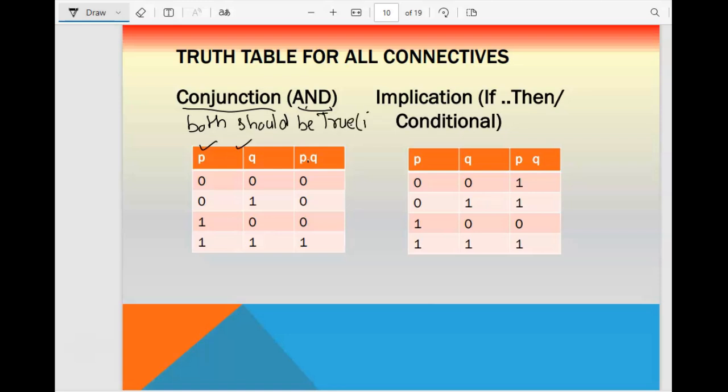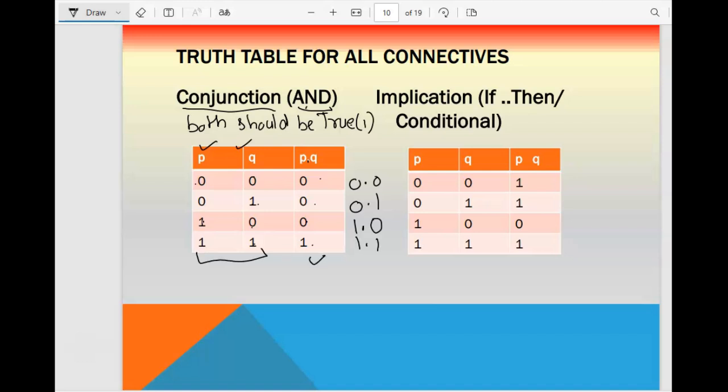True is represented with the help of 1. So please check it again. Two variables are there: P is 0 0 1 1, Q is 0 1 0 1. P dot Q is 0 0 0 1. So both are not there. 0 dot 0, 0 dot 1 obviously 0, 1 dot 0 obviously 0, then 1 dot 1, both are true, so it will give you 1.